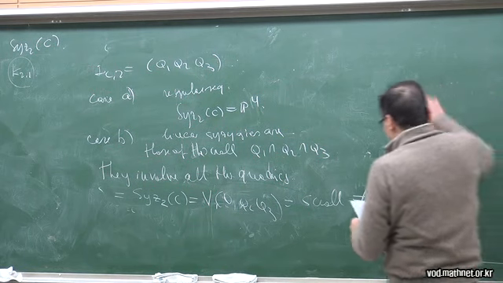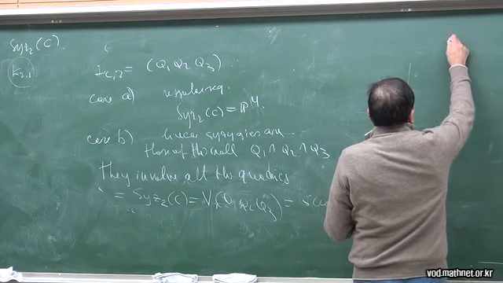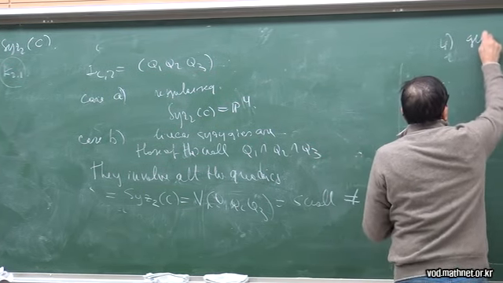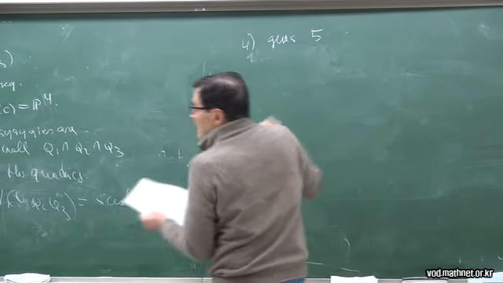I'm running out of time? Yes. So let me just finish here. Genus 5. Sorry, genus 5 was that, no?